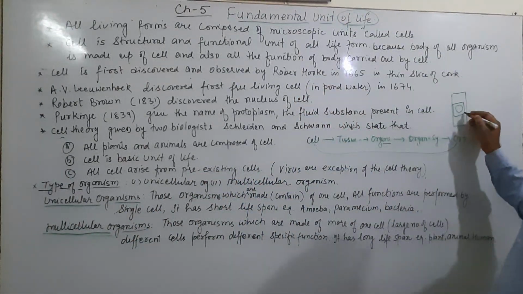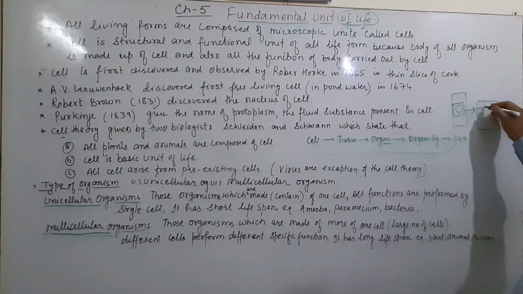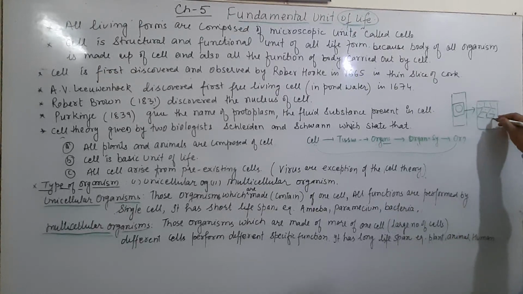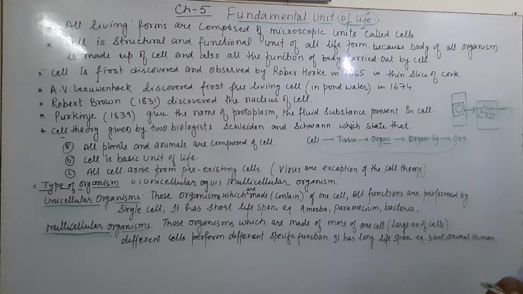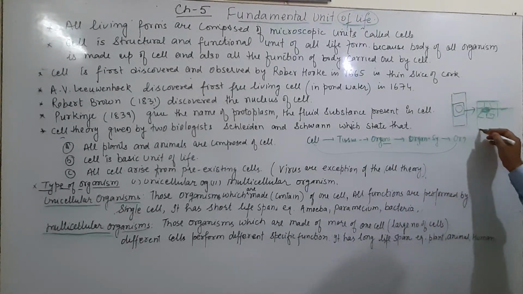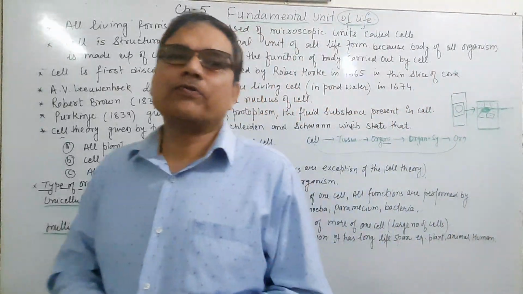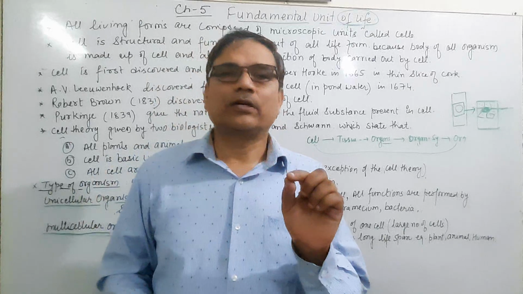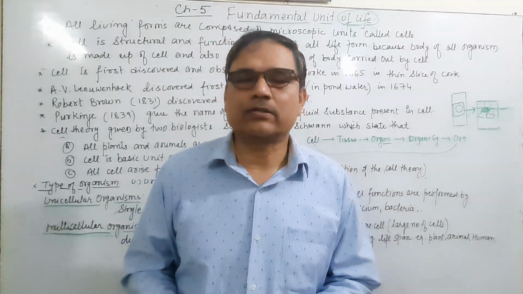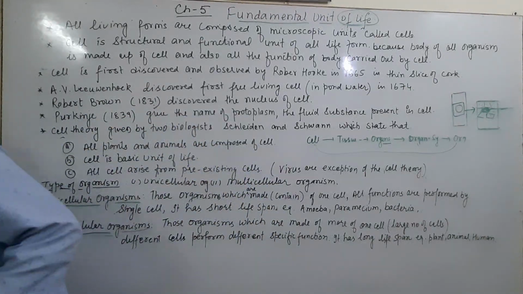When he observed under the compound microscope, he saw a structure like this, and this will indicate the nucleus of that cell, and these empty spaces are the cells. It means this is made up of a number of cells which contain a dot structure inside, which is the nucleus. And then after that,